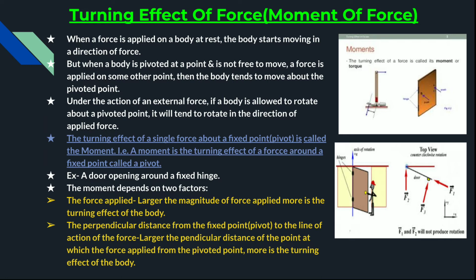But when we are applying the force nearer to the hinge, that perpendicular distance from the fixed point reduces, so that will provide very little turning effect on the door. This is the turning effect of the force.